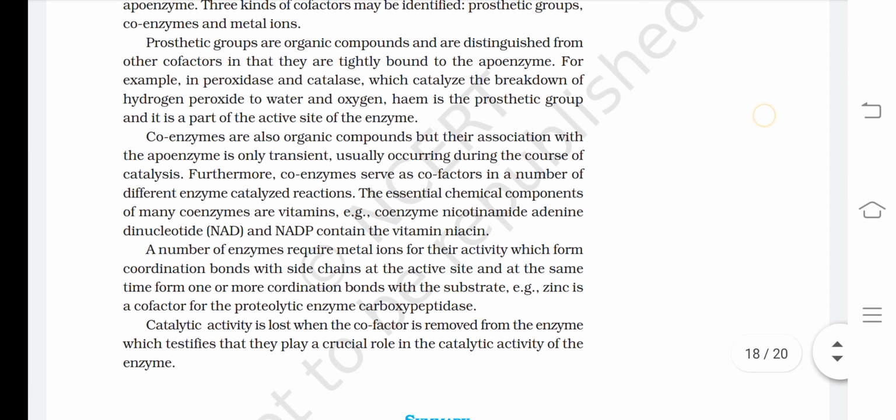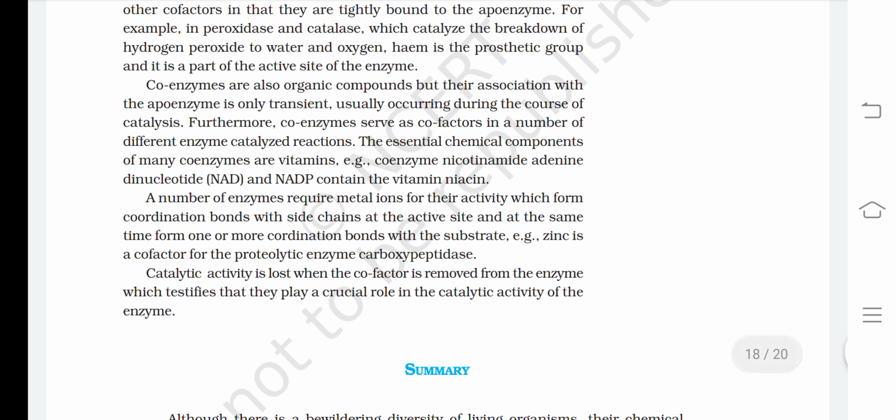A number of enzymes require metal ions for their activity, which form coordination bonds with side chains at the active site. At the same time, they form one or more coordination bonds with the substrate. Example: zinc is a cofactor for the proteolytic enzyme carboxypeptidase. Catalytic activity is lost when the cofactor is removed from the enzyme, which testifies that they play a crucial role in the catalytic activity of the enzyme.